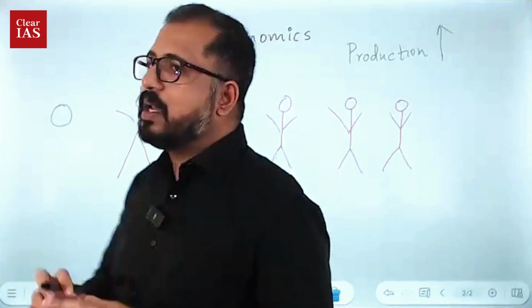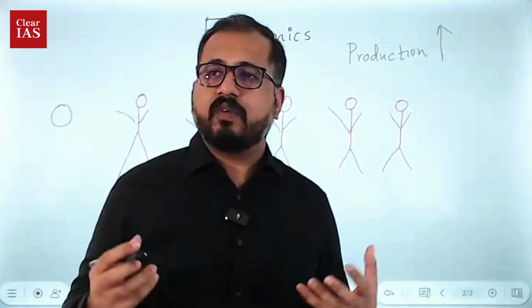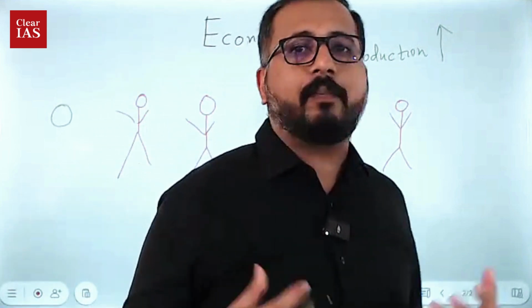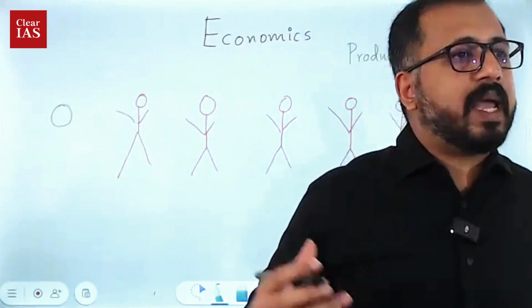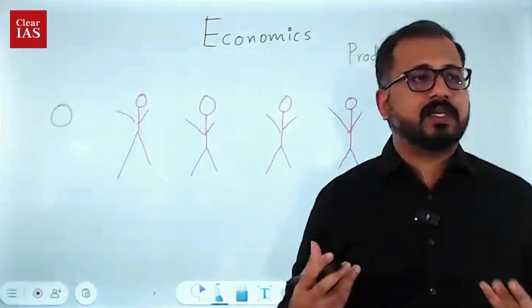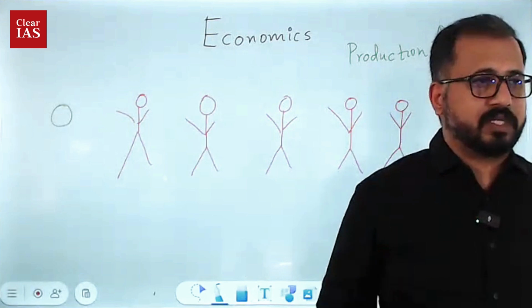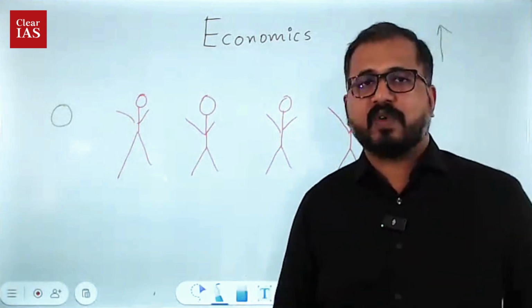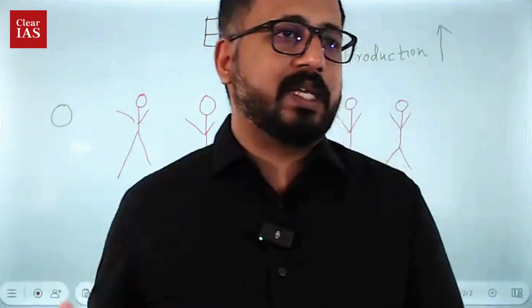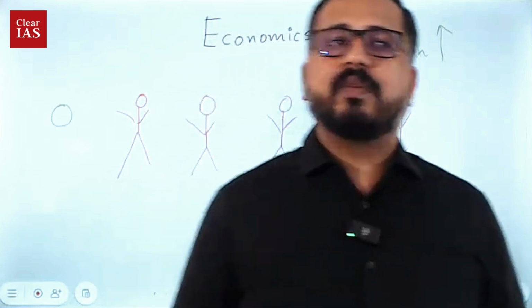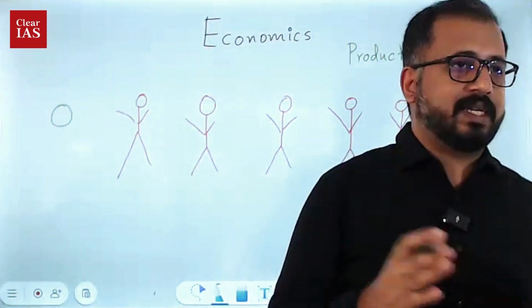If we are able to produce more apples, we will be able to meet the demands of all the people, right? So how to increase the production? That's why we are connecting it to the production aspect. Production is an important aspect with respect to economics as such.